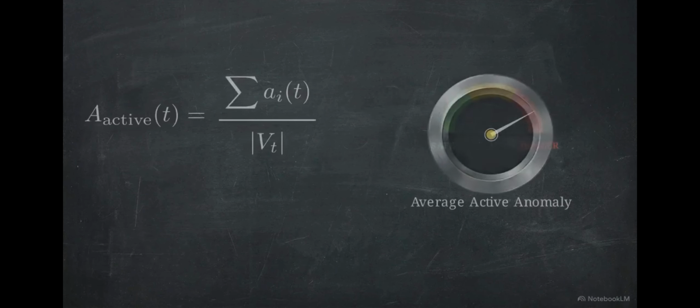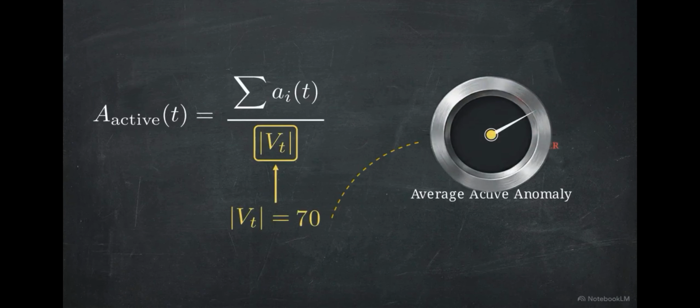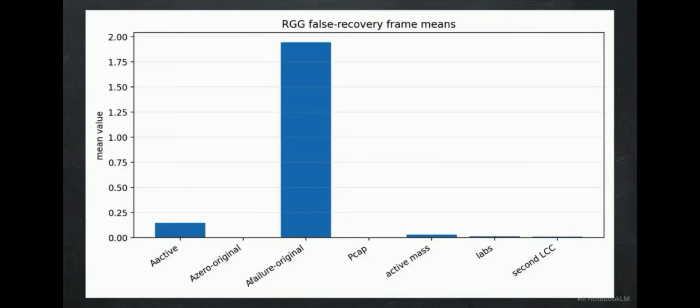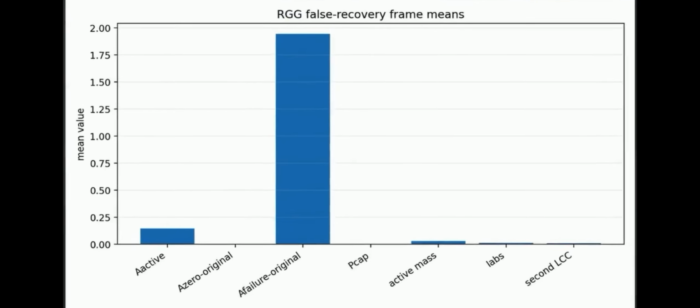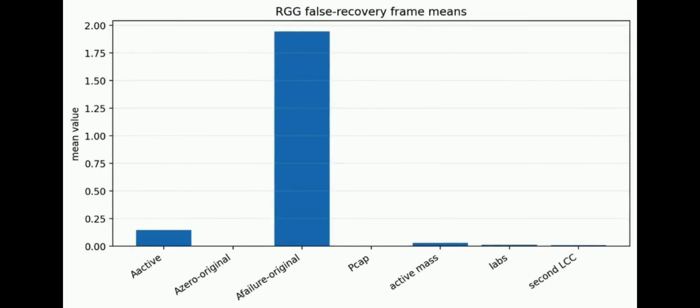Look at the arithmetic of the active frame equation. As damaged nodes are removed, the total active population shrinks. This denominator collapse forcefully drives the average anomaly value down. This chart displays metric means across 1,648 false recovery frames in the random geometric graph testbed. The active anomaly registers as incredibly low, while the original frame failure metric proves the system is nearly obliterated.